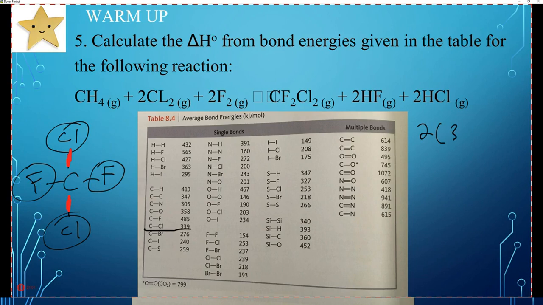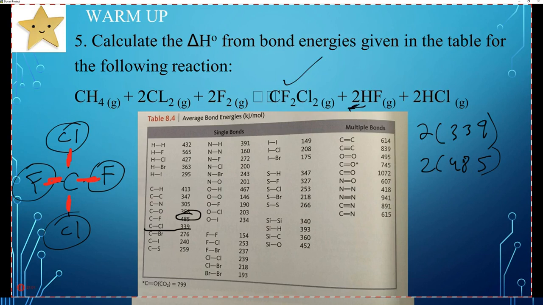2, so 339. And then we have 2 fluorine bonds right here. So that's going to be 2 times 485. So that'll cover this compound. Then we have 2HF, so that's 2 bonds of HF, so you're going to have to do the moles here.